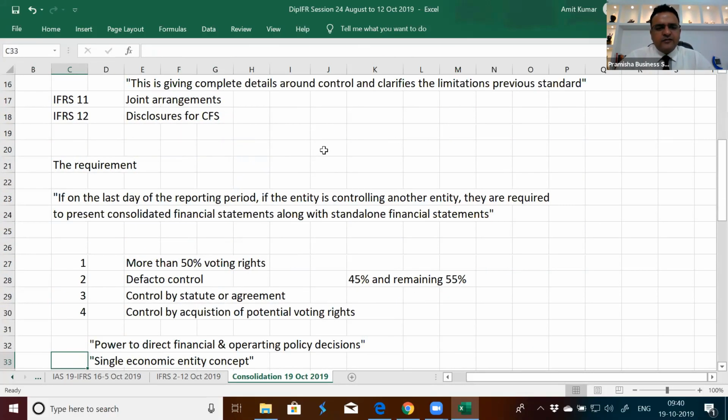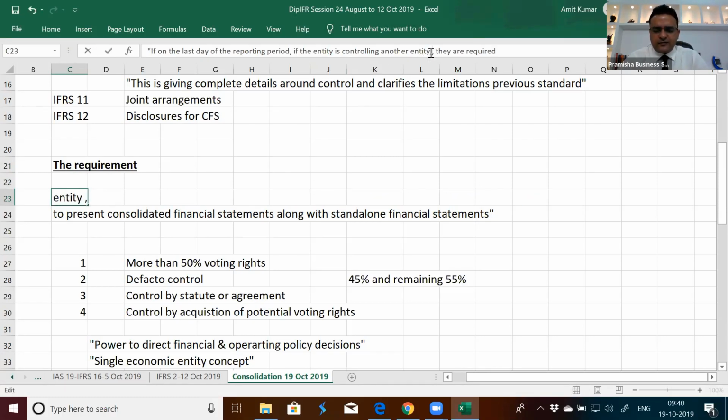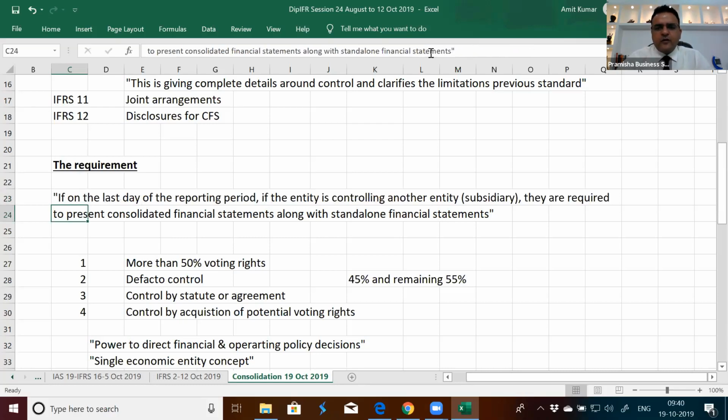So if you have a subsidiary on the last day of the reporting period, what is the requirement? If you have a subsidiary, the entity is controlling another entity. When you are controlling another entity, it is known as a subsidiary, an extension of you. They're required to present consolidated financial statements along with standalone financial statements. How do we do this consolidation?